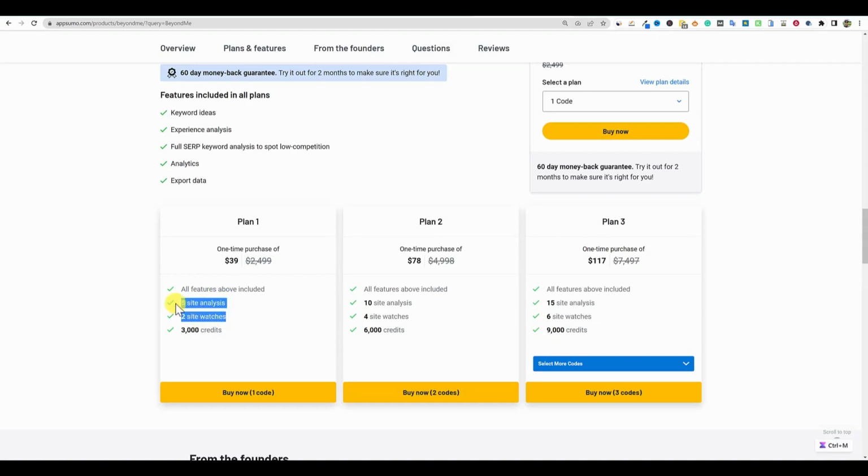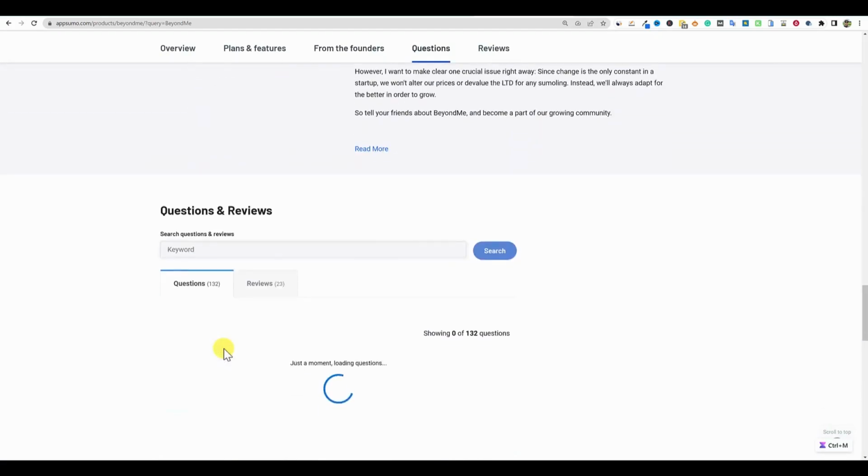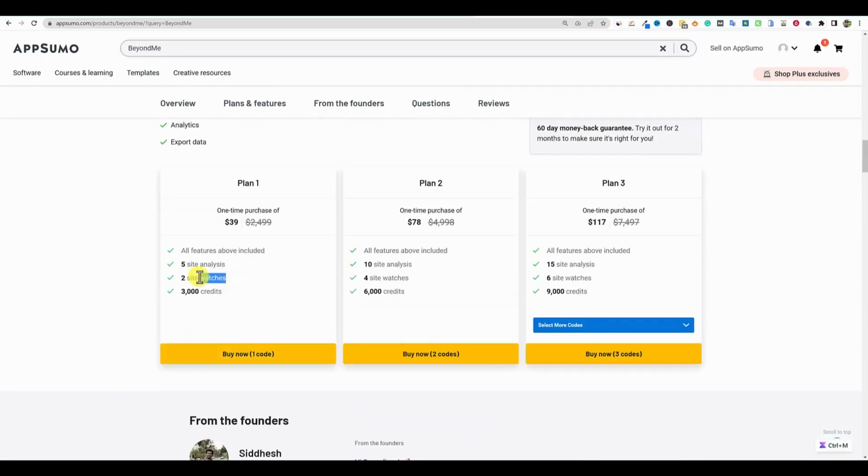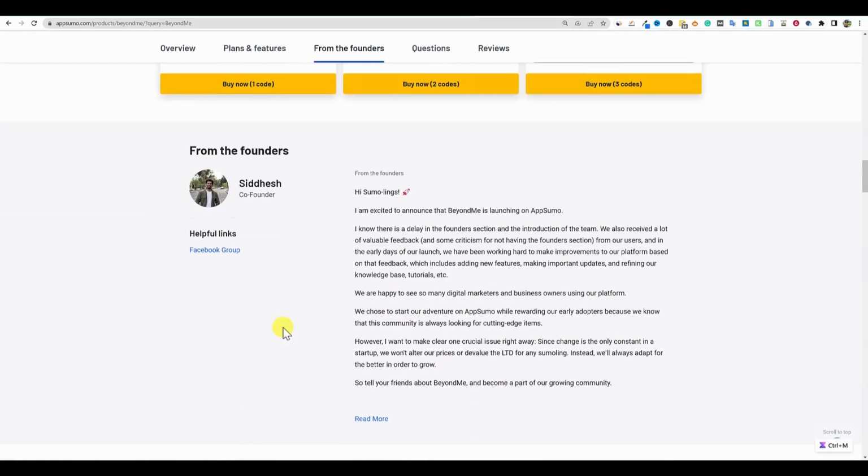There was some confusion on what this means right here. There's a couple of sites. I believe that this is kind of like a project. So think of projects, I believe, but 5 site analysis. So maybe that is where you can analyze 5 sites up to once. I'm not really sure. A little bit of confusion on these 2 metrics right here. Obviously they double each time you increase. The credits I know are the keywords, the keyword research and keyword lookups.